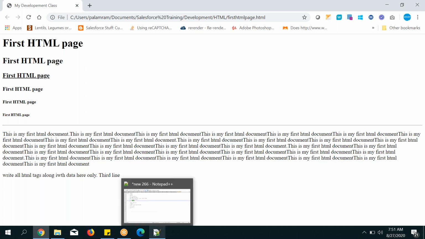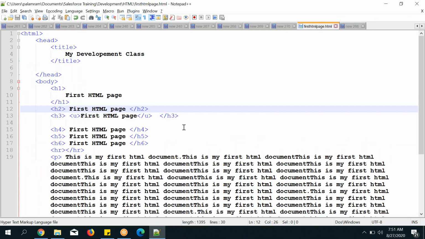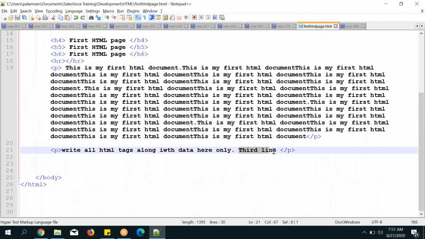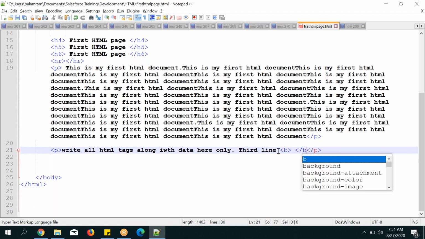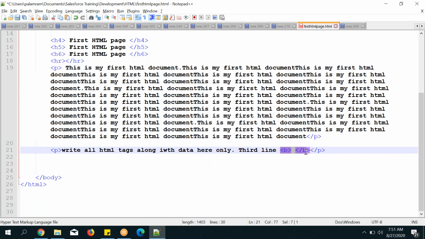So what I need to do is go to the third line text. If I want to make any text bold, I know the tag name. What is the tag name? B tag. So let's write a B tag here. Open and close the B tag. What text you want to make bold?